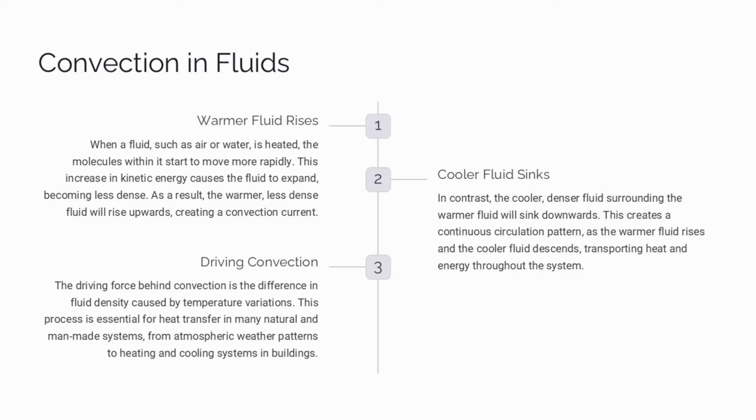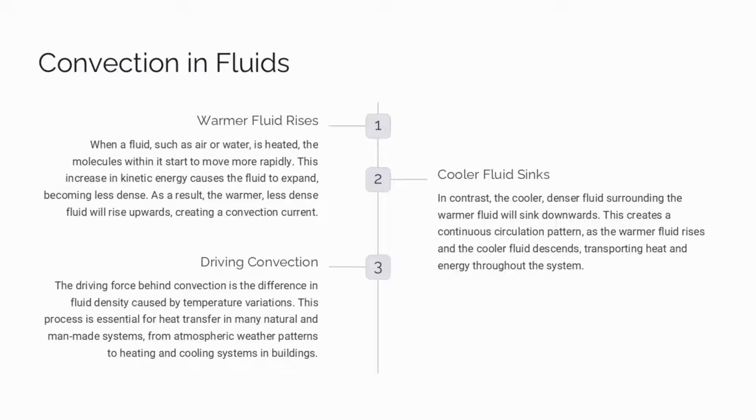Convection is the transfer of heat through the movement of a fluid, like air or water. When a fluid is heated, the molecules move faster, causing the fluid to expand and become less dense. The warmer, less dense fluid will rise upwards, creating a convection current. The cooler, denser fluid surrounding the warmer fluid will sink downwards. This creates a continuous circulation pattern, with the warmer fluid rising and the cooler fluid descending.